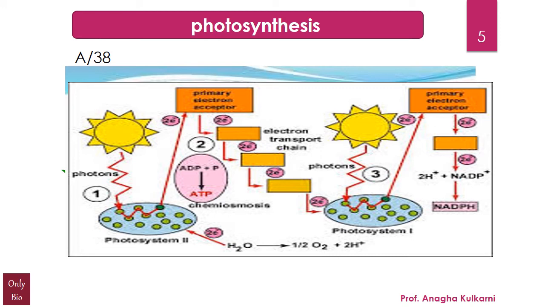This you can definitely guess is a non-cyclic photophosphorylation kind of a thing. Okay, I shall use a pointer for you to know. See, this is the photosystem 1 and this is the photosystem 2. Here you can clearly see this is the water being utilized by the photosystem 2 and this releases the oxygen. So this is how the photolysis of water takes place.